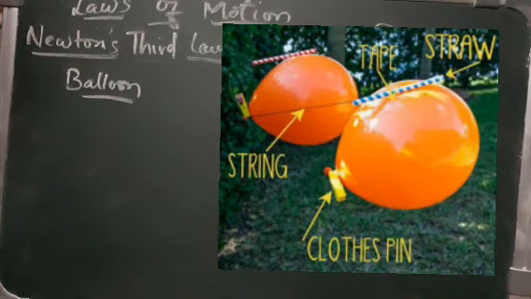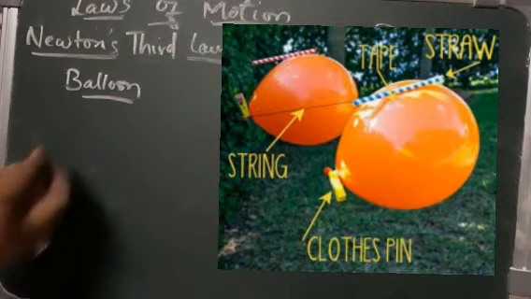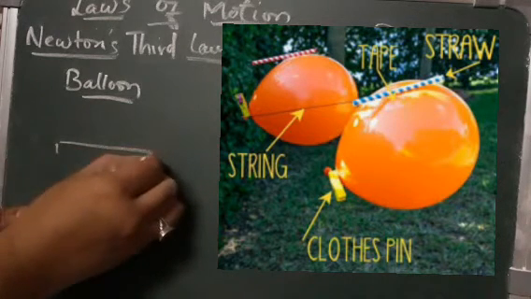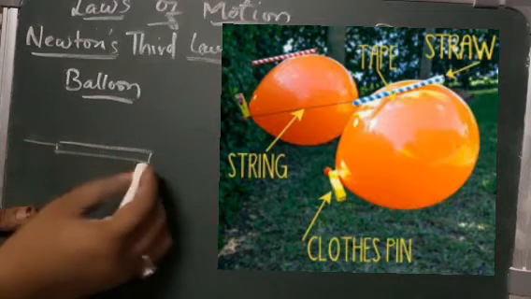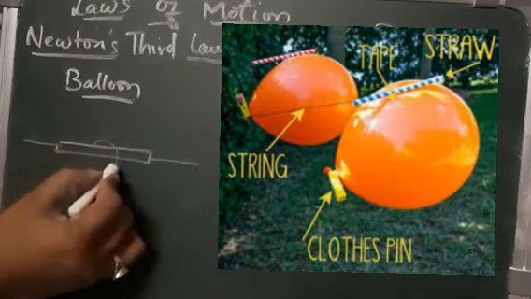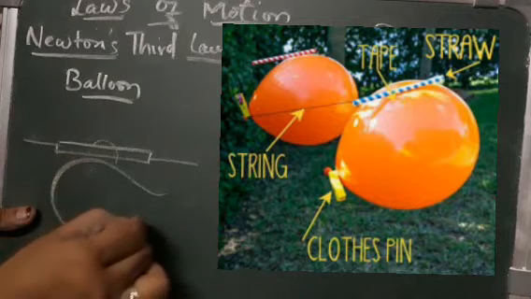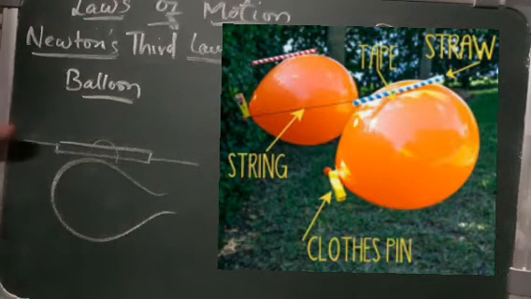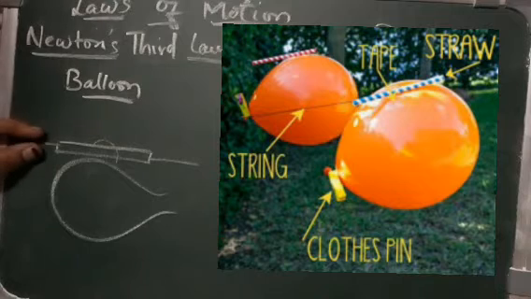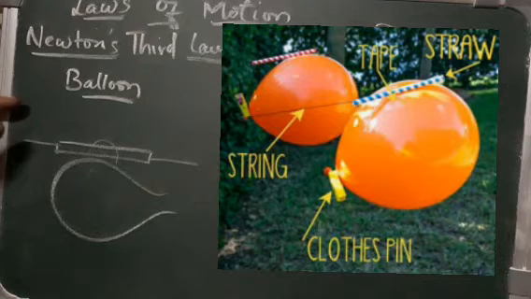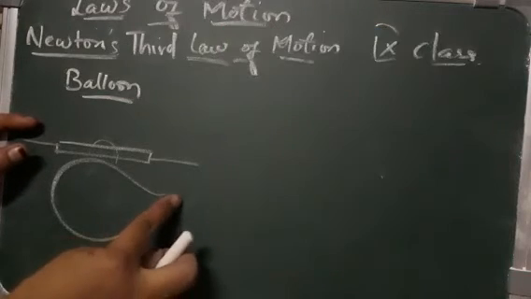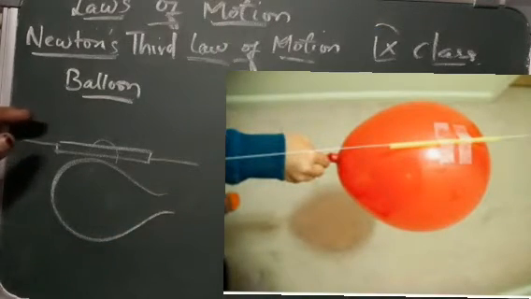Pass a thread through the straw and tape the balloon on the straw, as shown here in the figure. Now hold one end of the thread and ask your friend to hold the other end. Now release the air by removing your finger from the neck of the balloon.